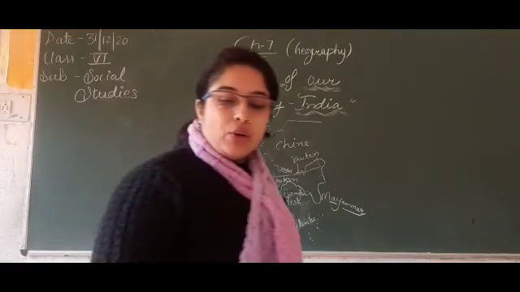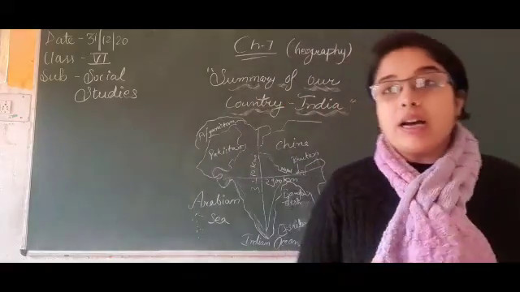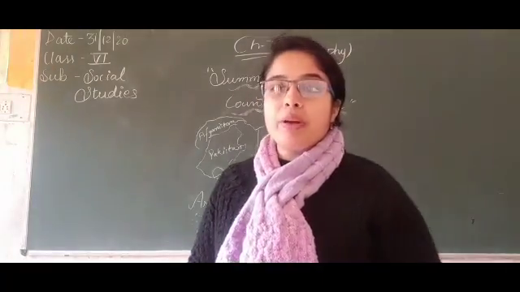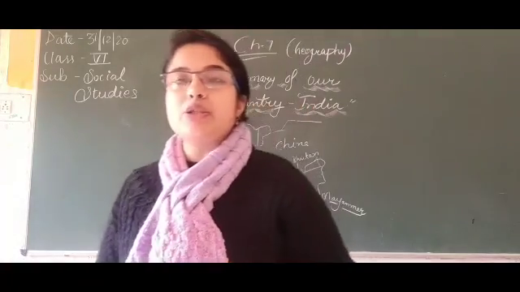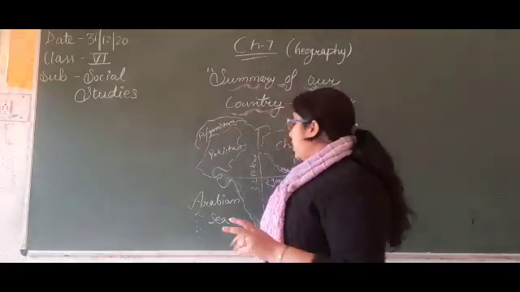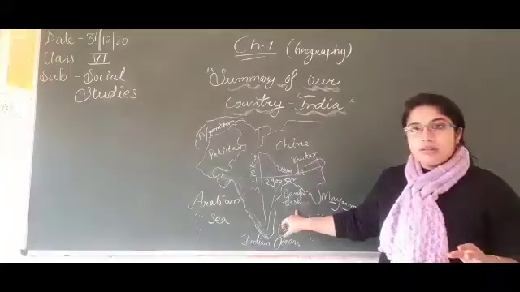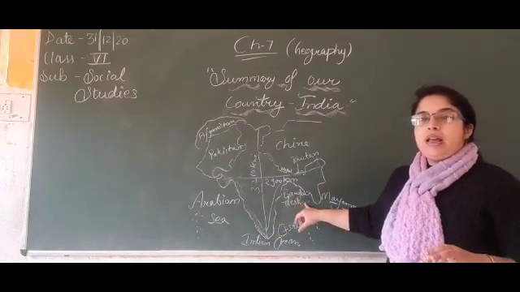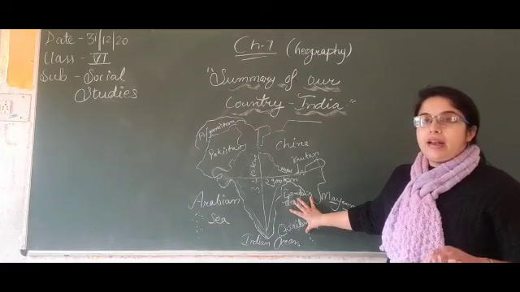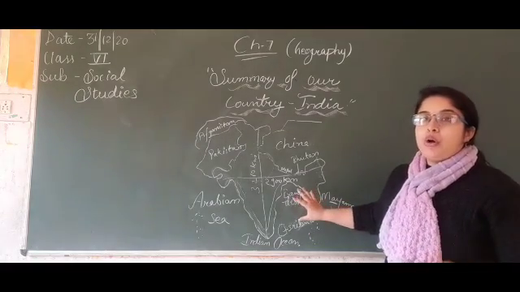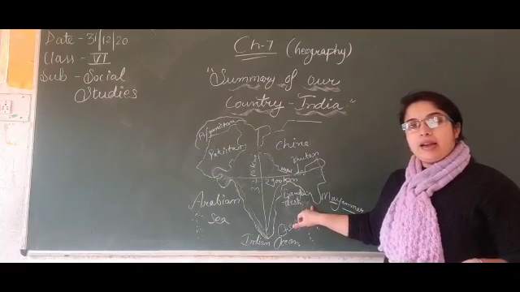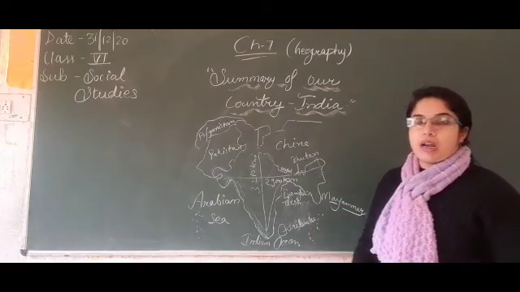Next, let's know about the islands of India. What are the islands of India? The islands of India lie in two groups. The first one is in the Bay of Bengal and the second one is in the Arabian Sea. In the Bay of Bengal, there are two island groups found. The first one is the Andaman Islands and the second one is the Nicobar Islands.